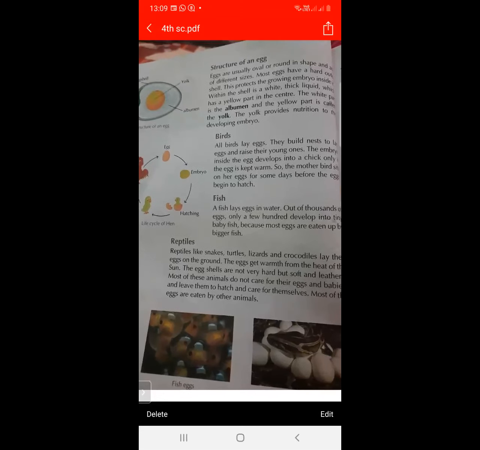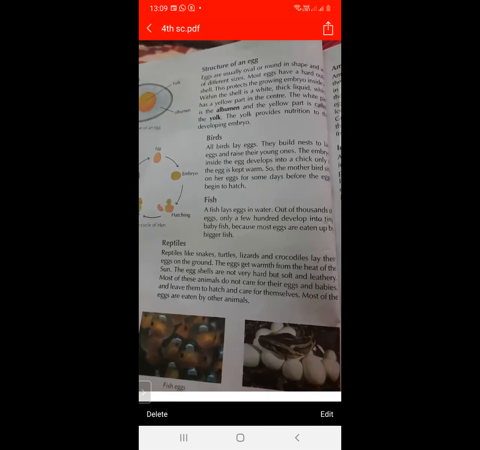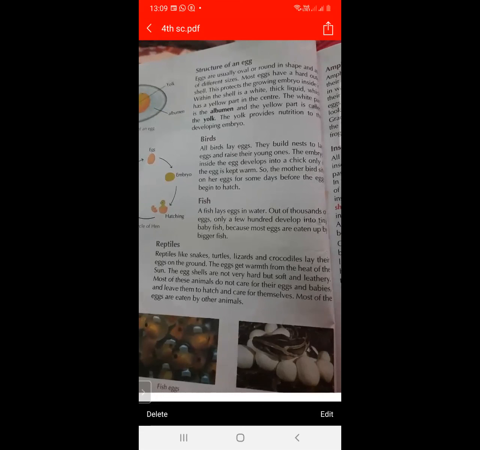Next is fish. A fish is produced by laying eggs in the water. When thousands of eggs are produced in the water, only a few hundred develop into baby fish, because most eggs are eaten by the bigger fish.